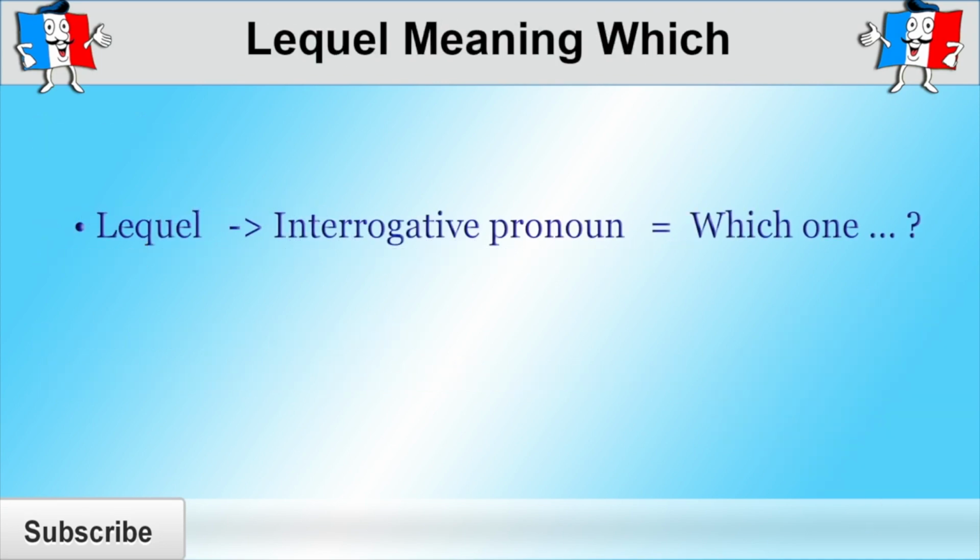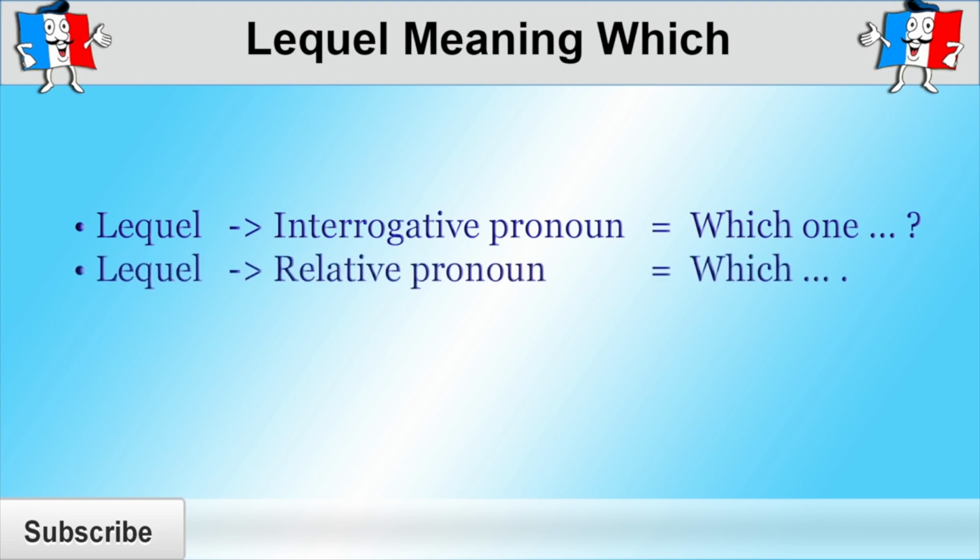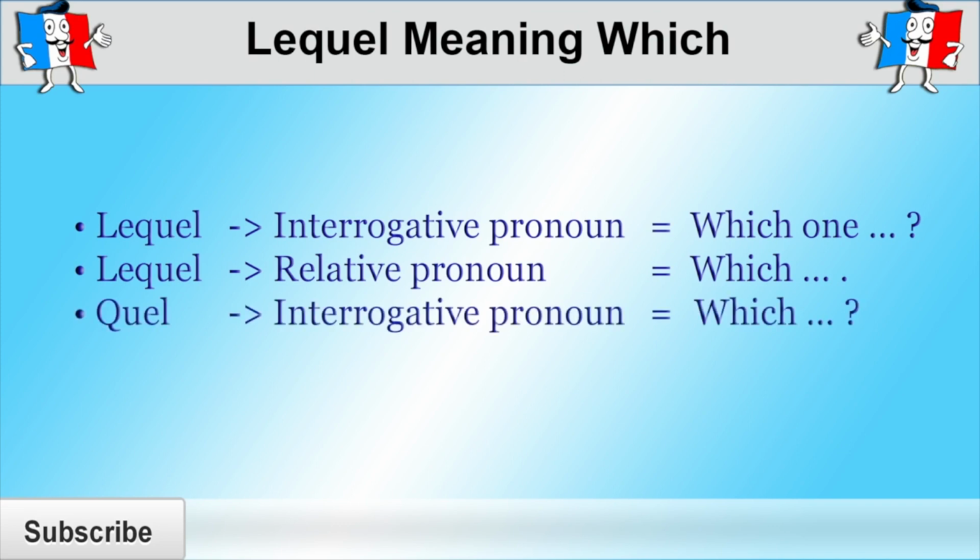So as we have seen, "lequel" and all its forms can be an interrogative pronoun, that is, it can be used to ask "which one." However, "lequel" can also be a relative pronoun, that is, it refers back to a noun previously mentioned in the same sentence, in which case "lequel" just means "which" but doesn't ask a question. If you just want to ask a question starting with "which," but not "which one," then you need to use "quel." If you'd like to learn more about how to use "quel" in questions, click on the card that will pop up now.